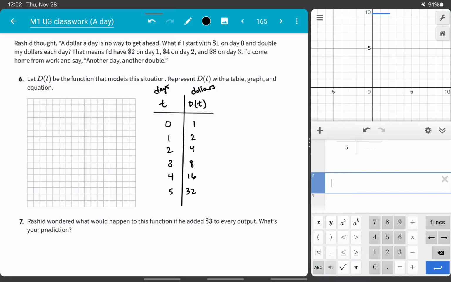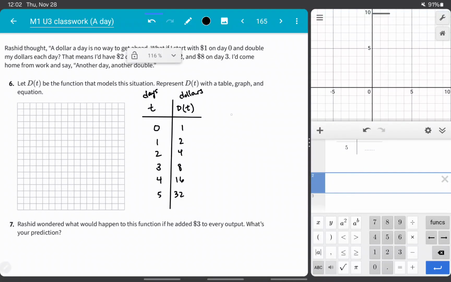If I think about what's happening here for my equation, my d of t is equal to, it looks like these are powers of 2. This is 2 to the first power, and this is 2 to the second power, 2 to the third power, 2 to the fourth power, 2 to the fifth power. And then this would be 2 to the 0 power.